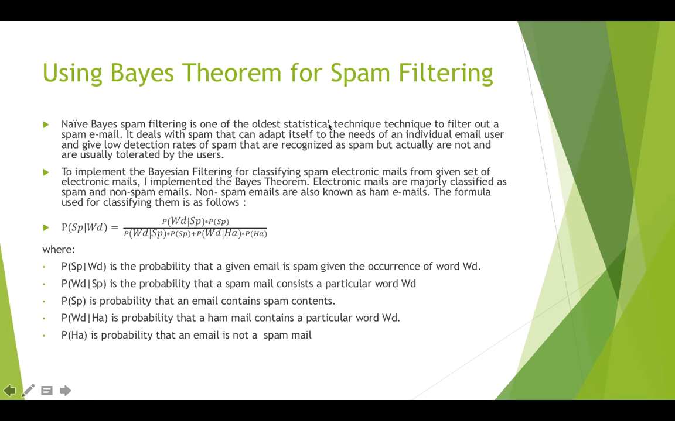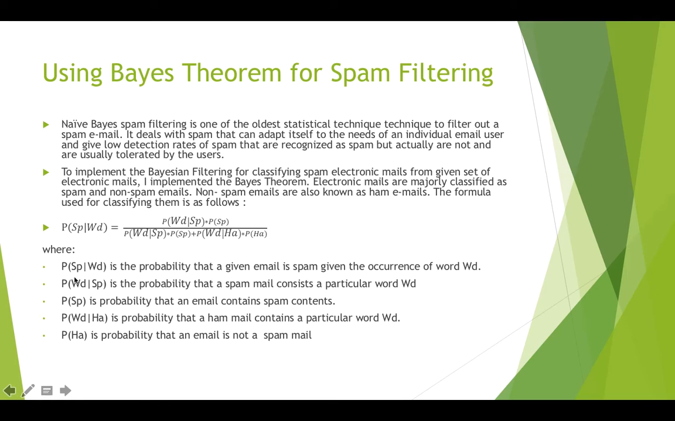Using Bayes' theorem for spam filtering. Naive Bayes spam filtering is one of the oldest statistical techniques to filter out spam email. The probability of an email being spam given that it contains word WD is given by this formula.